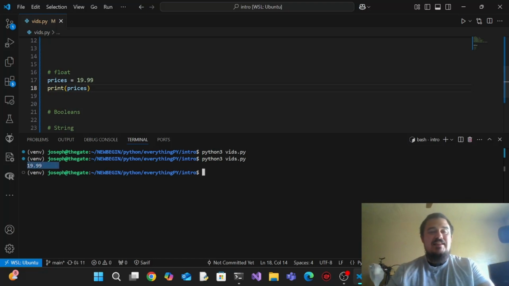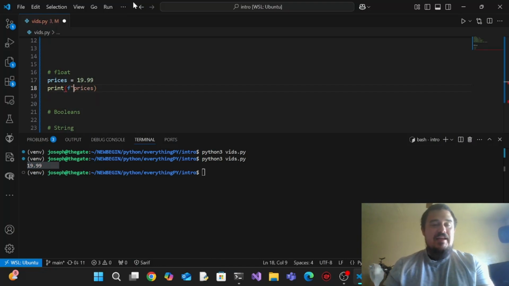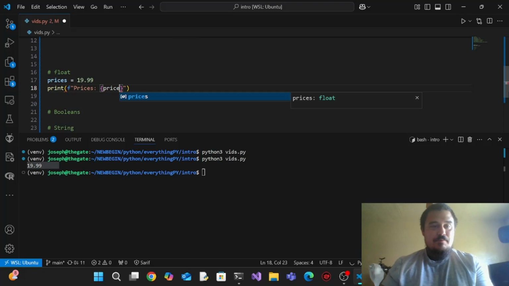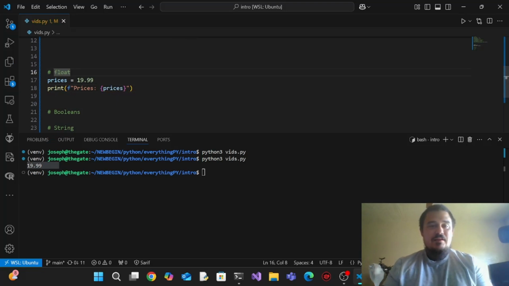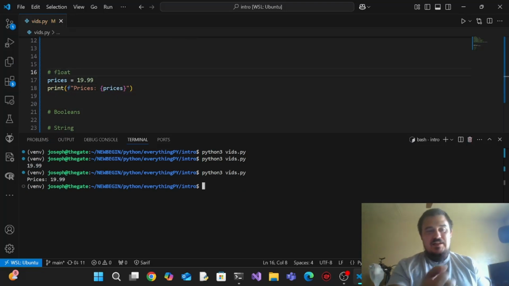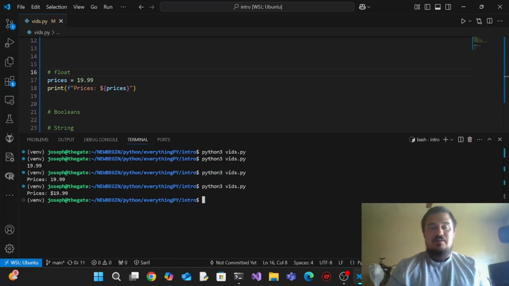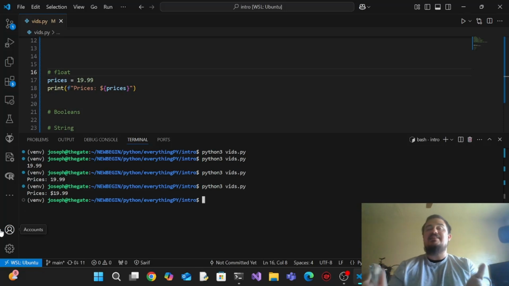And we get 19.99. And just like before, if we wanted to, we can make it a formatted one. We'll say prices, make that a capital, come over here, end our quotes, and say curly brackets, prices, just like that. Now we can tell it says prices is 19.99. If you wanted to add a dollar sign in front of it, you can do that, and it'll print right in front. So now we got prices is $19.99. So when we're working with floats, it is decimals.